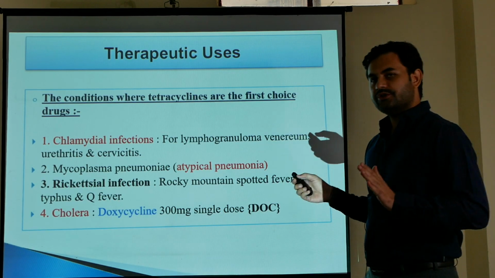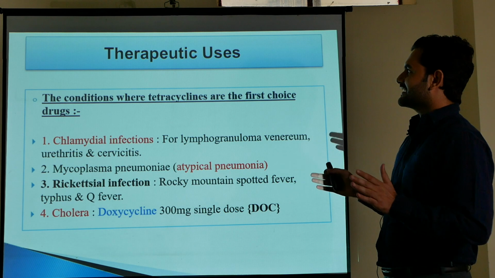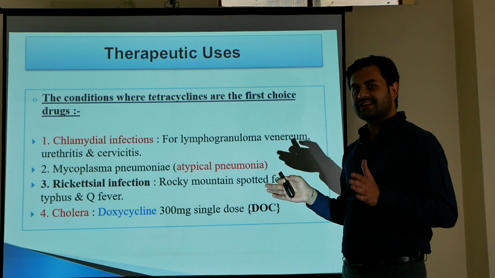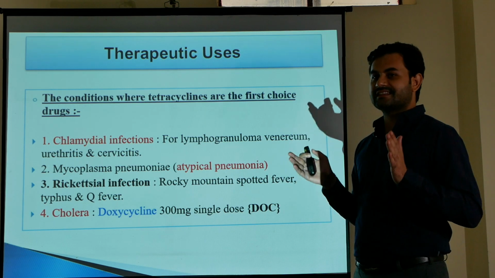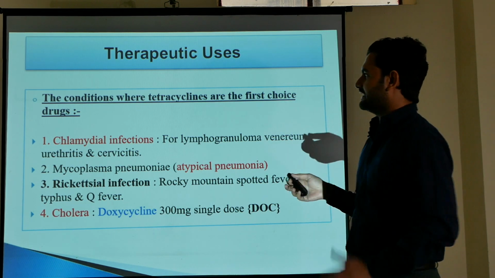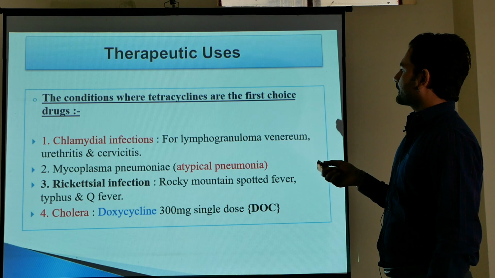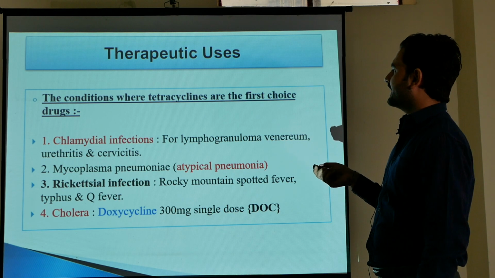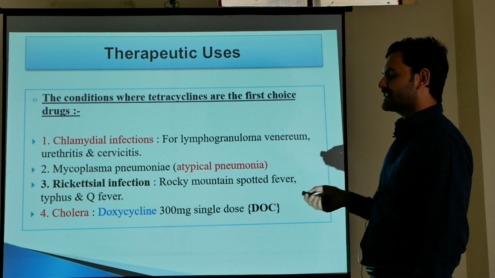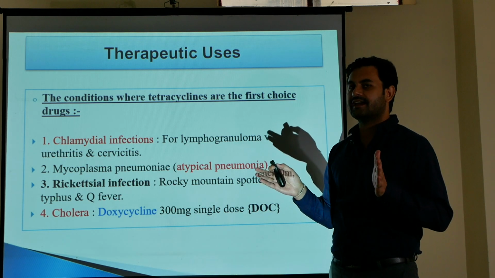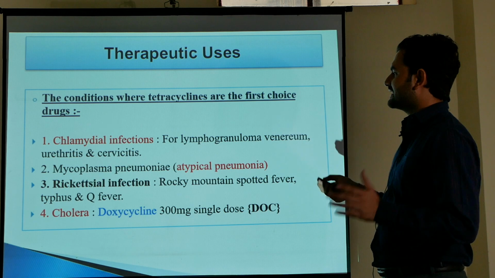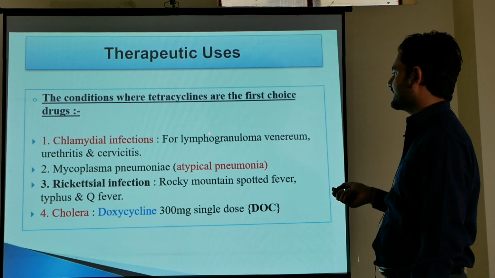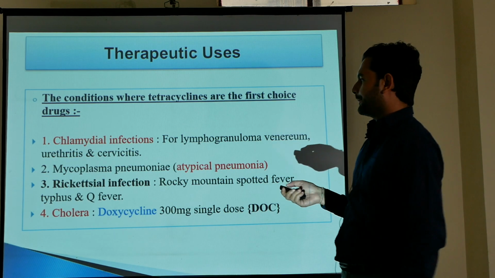Now come to the therapeutic uses of tetracyclines. Tetracyclines are used against various infections empirically where it is difficult to diagnose the sensitivity of the bacteria. The conditions where tetracyclines are first choice drugs, like chlamydial infections, they are highly effective against chlamydial infections such as cervicitis, urethritis, and lymphogranuloma venereum.